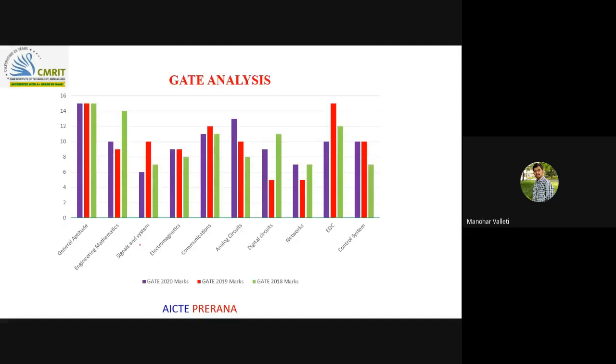If you see the analysis of previous GATE question papers, I considered GATE 2020, GATE 2019, and GATE 2018 for this analysis. This is for a particular subject, and this is 2020, 2019, and 2018. As you know, the GATE exam will have 65 questions.